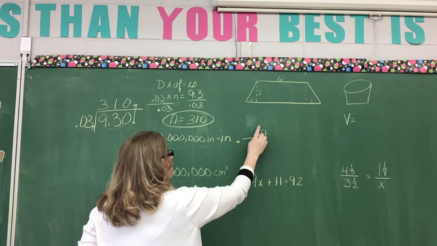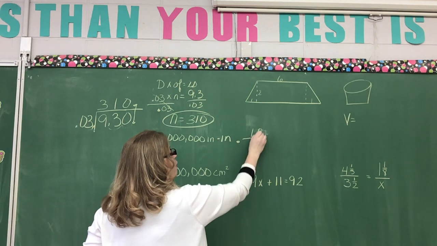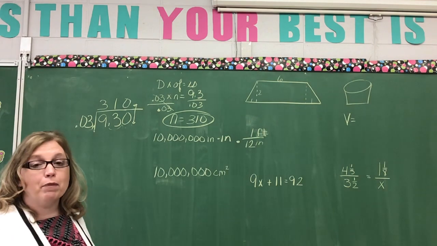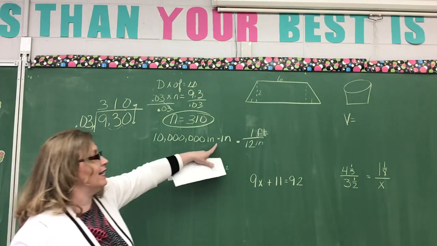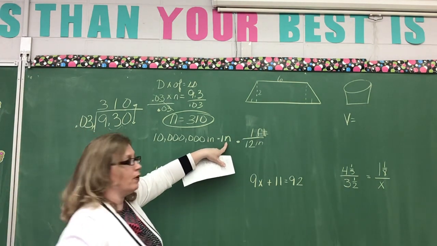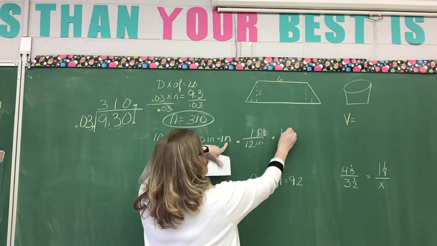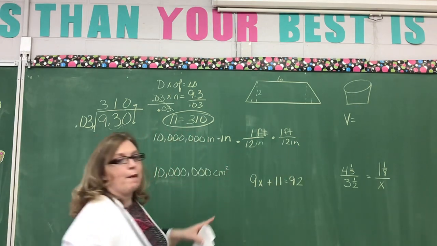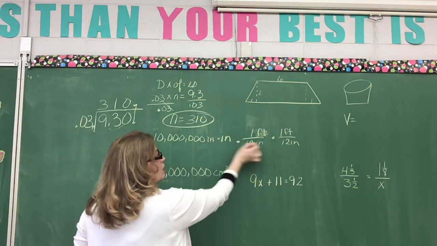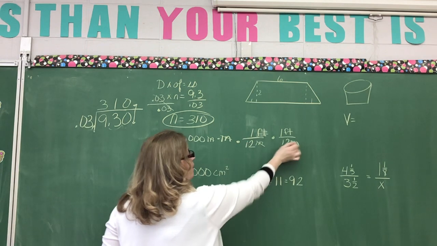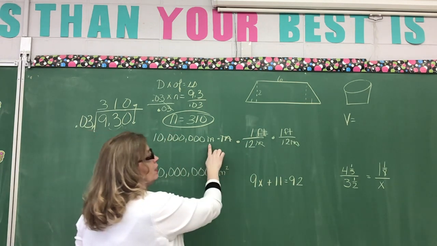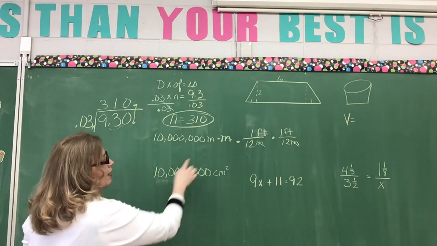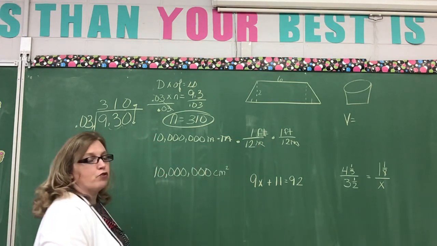So 1 foot is 12 inches. Okay, but I'm going to do that twice because I need to get rid of square inches. So I'm going to put the same conversion factor. Now what happens? I'm going to get rid of my inches because I'm going to cancel out my labels right there. Now I can say 10 million times 1 is still 10 million, right? And then I have 12 times 12 is 144.